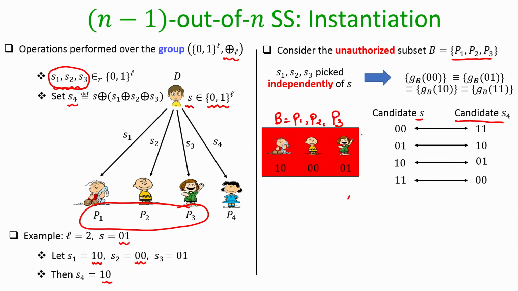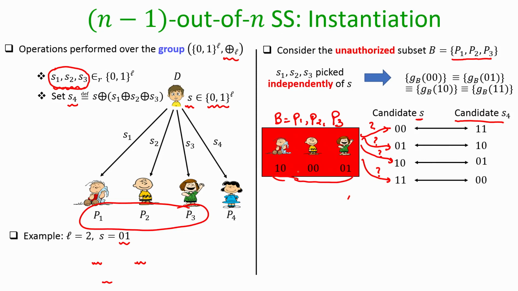based on the values of S1, S2, S3 that the parties in B learned, they cannot pinpoint whether the dealer has actually executed the sharing algorithm as per the first configuration here, or the second configuration, or the third configuration, or the fourth configuration, because each of these 4 configurations is equiprobable with the same probability, and that is why learning the shares 10 00 01 does not allow or help the parties in B to learn anything about the underlying secret S.